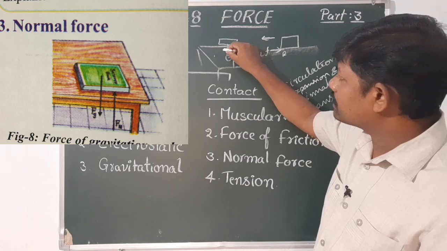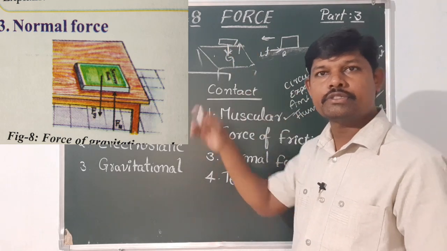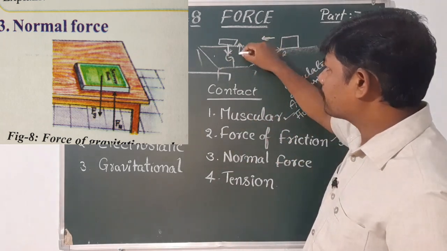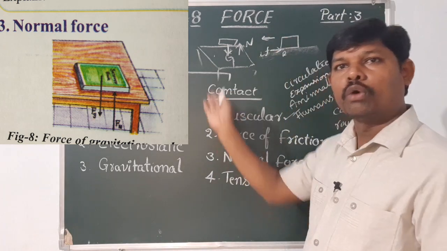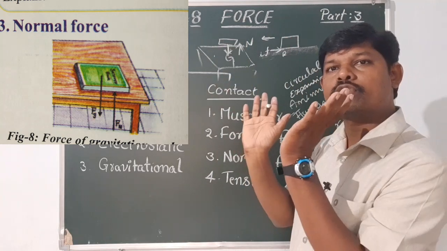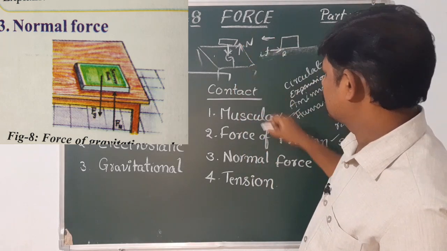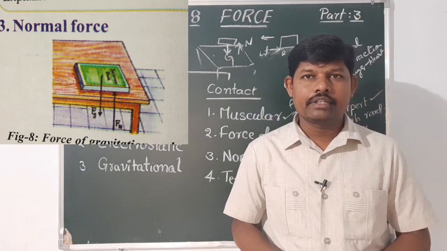If the gravitational force acts towards the ground, from top to bottom, then a supporting force like the normal force acts from down to up. It supports the book, so that is called normal force.